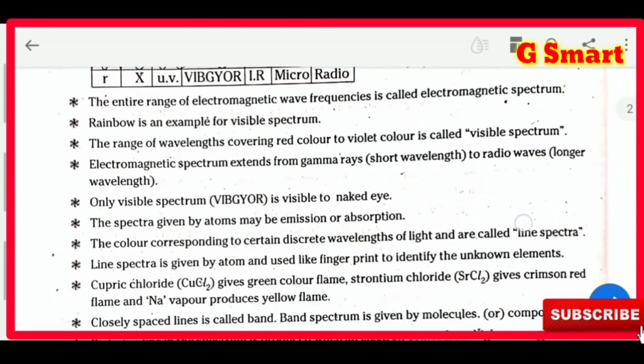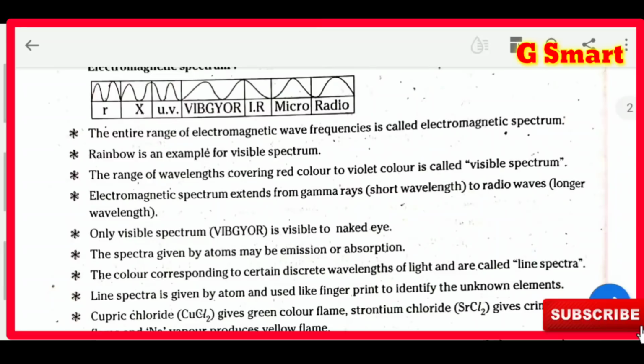Rainbow is an example for visible spectrum. That means if you observe the diagram, in this VIBGYOR is there. VIBGYOR means rainbow: violet, indigo, blue, green, yellow, orange, red. This color is visible to our eye. The remaining waves, below VIBGYOR and above VIBGYOR, those waves we cannot see. So this VIBGYOR rainbow is an example for visible spectrum. That means we can see that one.